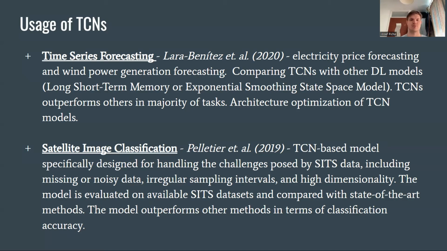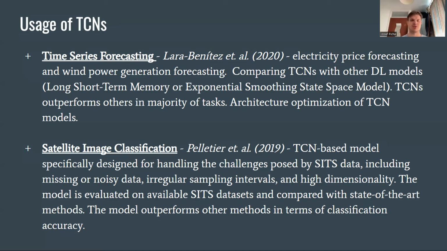The paper presents a comprehensive evaluation of TCN models for these tasks, comparing their performance with other deep learning models, such as long short-term memory networks and exponential smoothing state space models. The results show that TCNs outperform other models in the majority of the scenarios, demonstrating their effectiveness for energy-related time series forecasting. The authors also analyzed the impact of various hyperparameters and architectural choices on the performance of the TCN models, providing insights into how to optimize the models for different tasks.